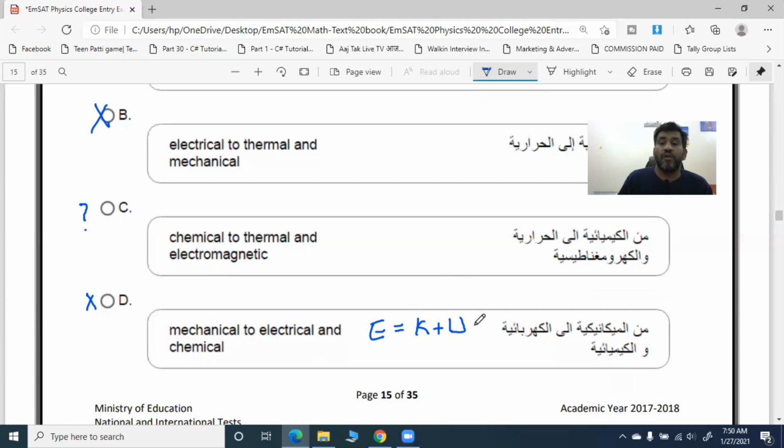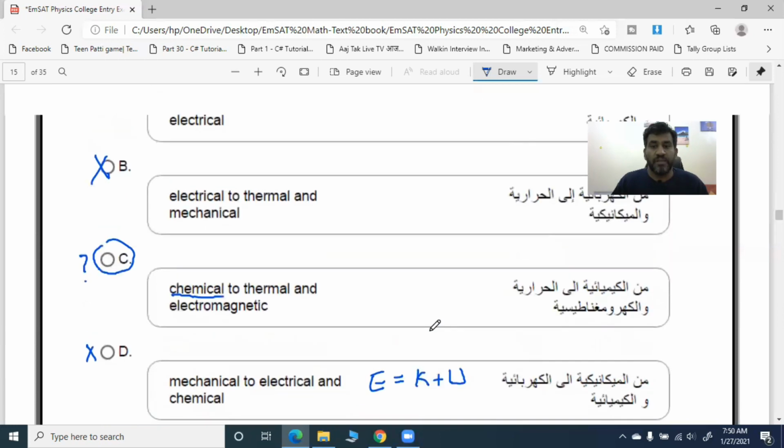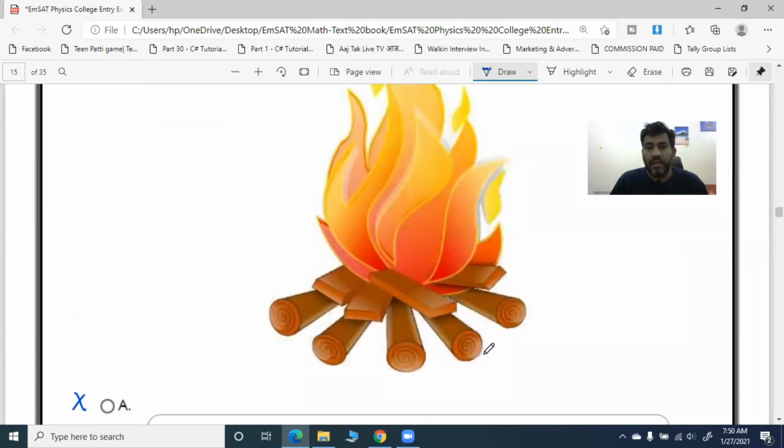So definitely our answer to this question is going to be option C, chemical to thermal and electromagnetic. Why chemical? Because when you are burning something, whatever energy has been stored in that wood is released as thermal and electromagnetic.